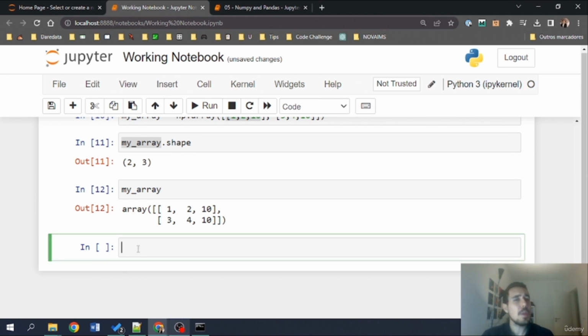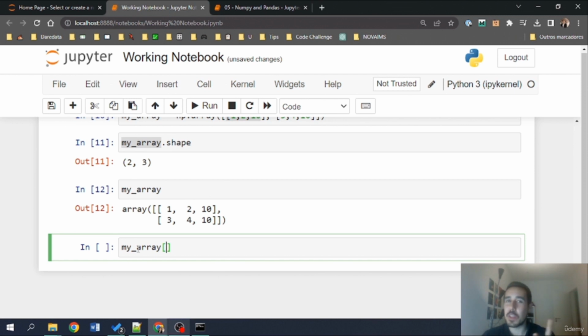Now, you may be thinking, how can I index these multidimensional objects? This is probably not trivial, right? And luckily, it's very similar to how we index unidimensional objects, such as lists, arrays, and all that. Do not confuse multidimensional with multi-element. Multi-element means that we can have multiple elements inside those objects, separated by commas, for example. Multidimension is a bit different because in this way we are orienting the data into rows and columns, and it gives us another view of the data.